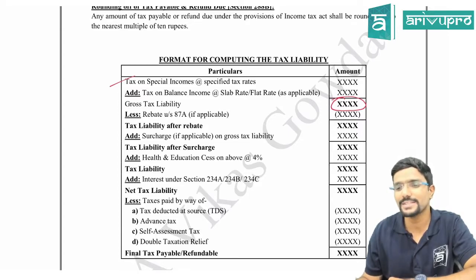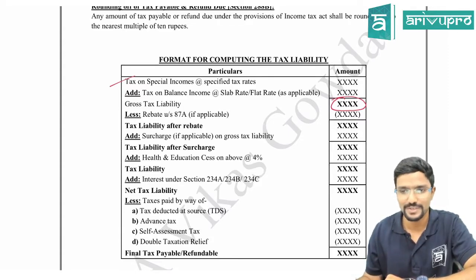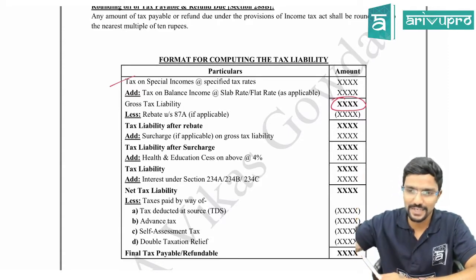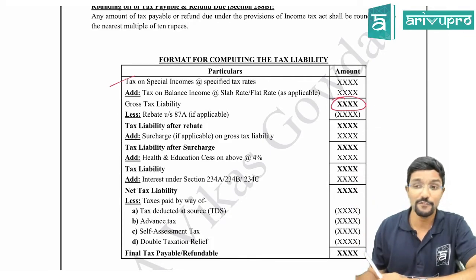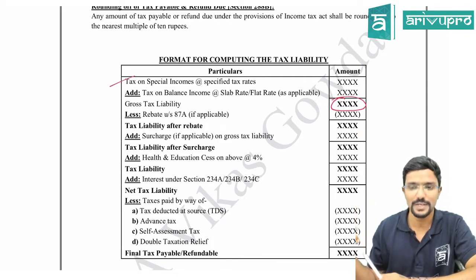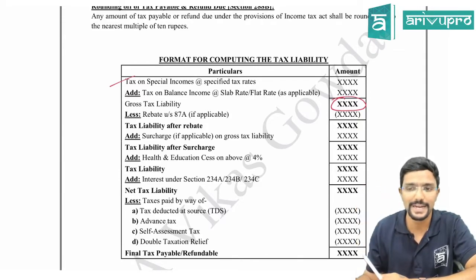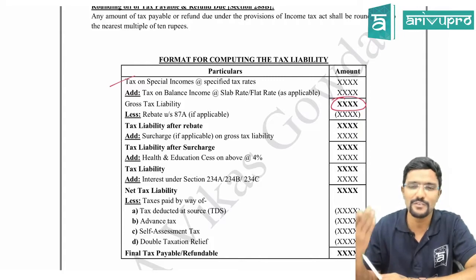Okay, but you can observe one thing. If you are 80 years or more, that is a super senior citizen, there is no use of rebate for you because your basic exemption limit itself is 5 lakh. Agree? If you are a super senior citizen, then for you it is applicable, but it is of no use.